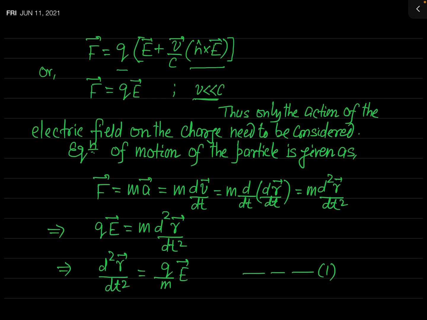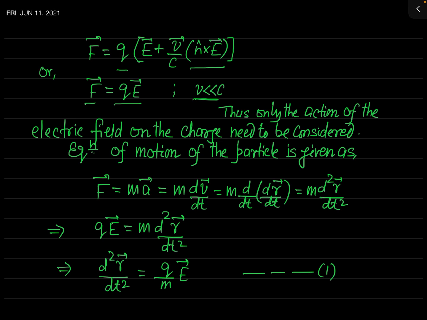So finally we get that the force acting on our charged particle is simply the electric force, and this is F equal to Q times E. So you can say that only the action of the electric field on the charge needs to be considered.